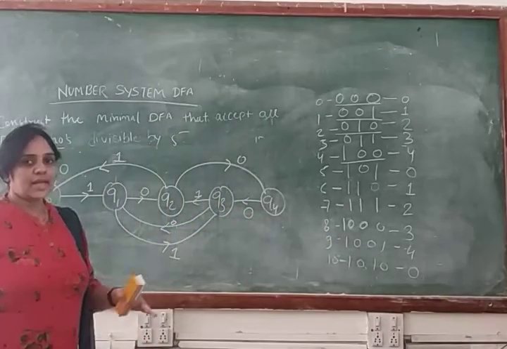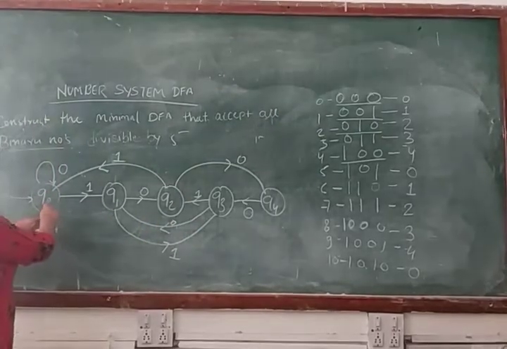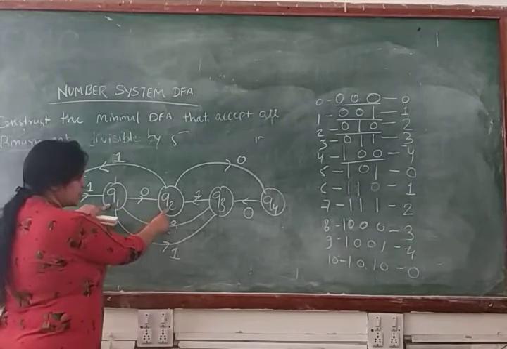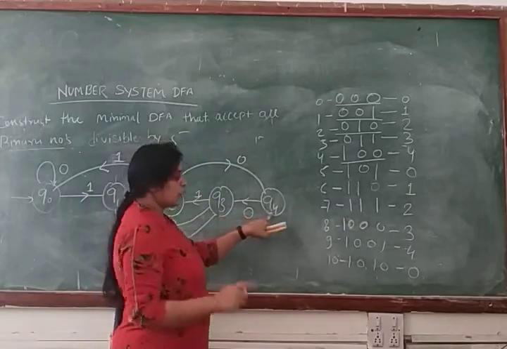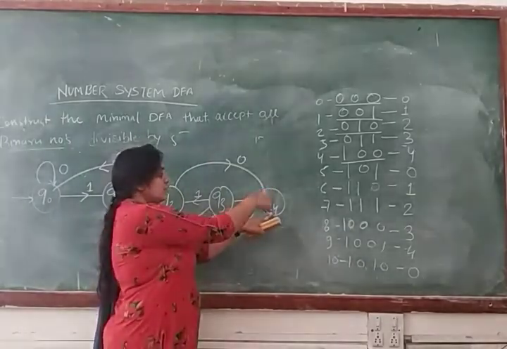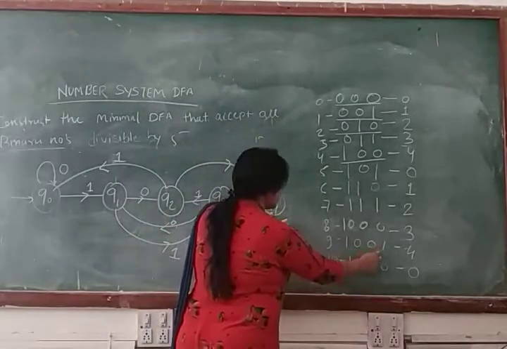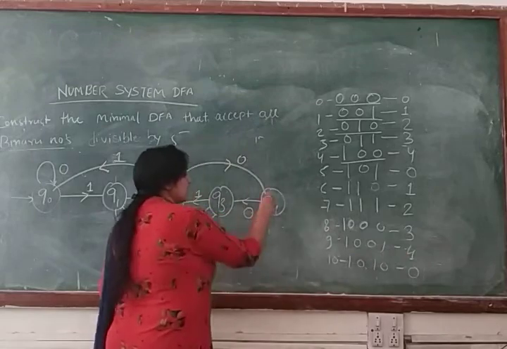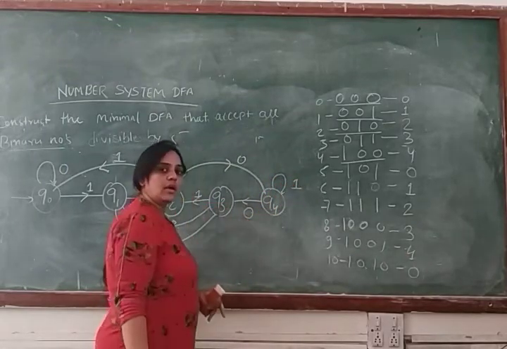If you divide 9 by 5, you will get remainder 4. So we start from state Q0, that is 1. Then we have a transition for 0 also. Again we have a transition for 0 also. Now we make a transition for 1, because the Q4 state doesn't have a transition for input symbol 1. So we make a transition for input symbol 1 and we reach state Q4. So that's why we make a self loop for input symbol 1.